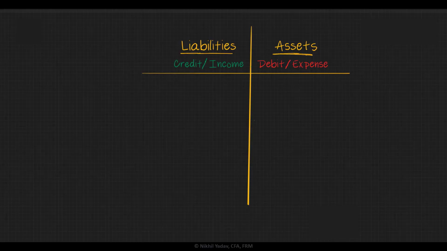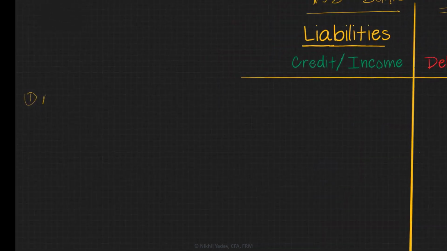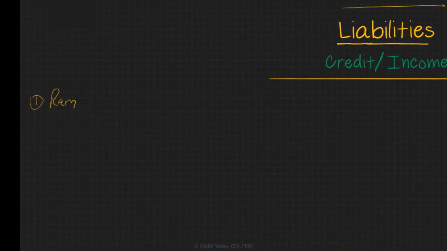Alright, let's say this is the trial balance of ABC Bank, and we are going to record some entries in it. Let's say the first entry is customer Ram deposits 100 crores in cash.